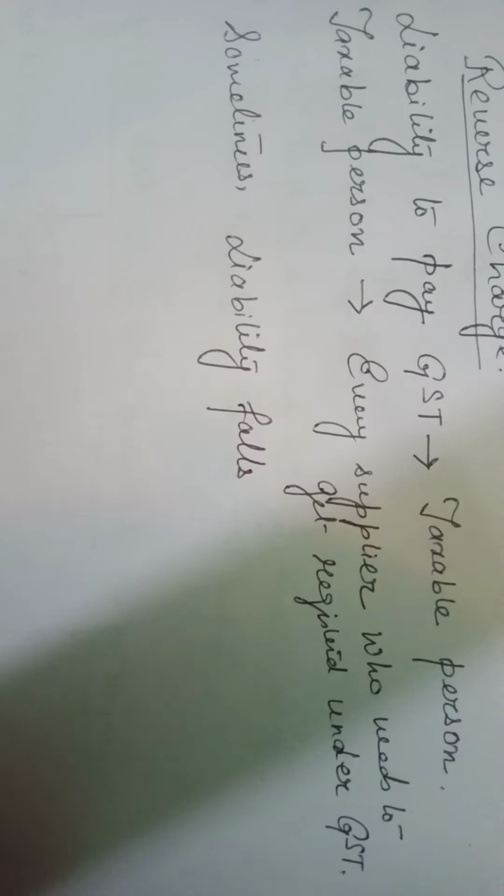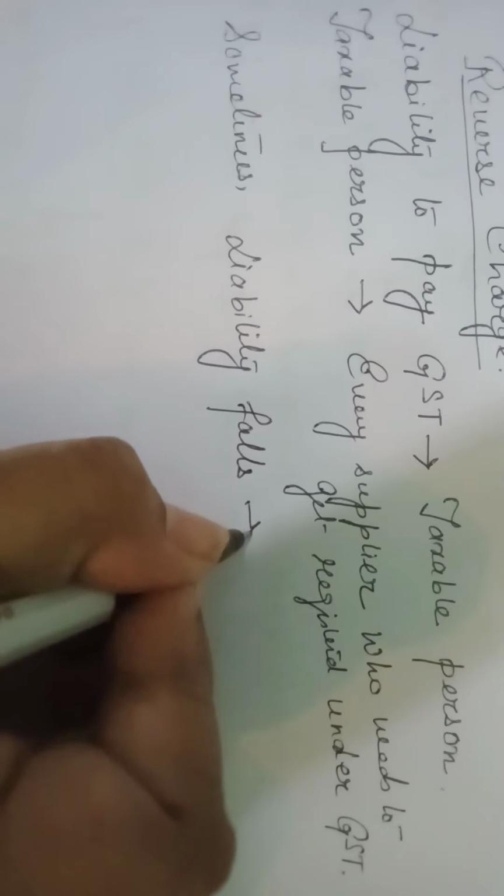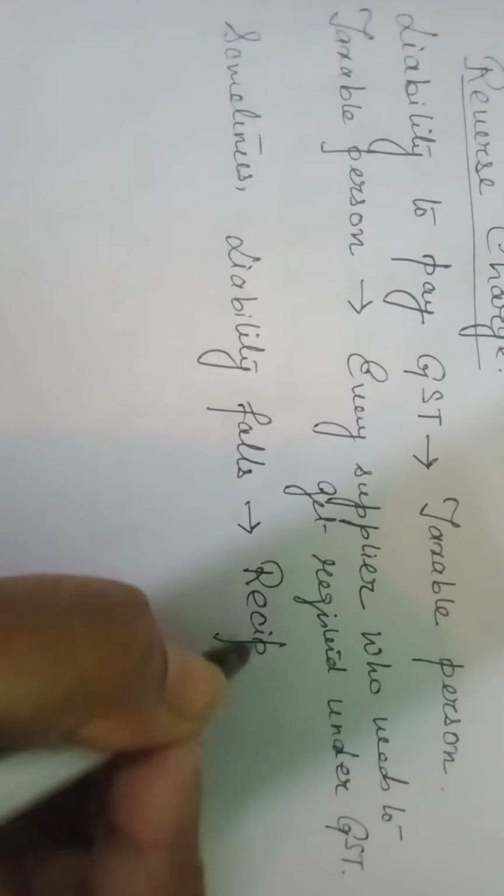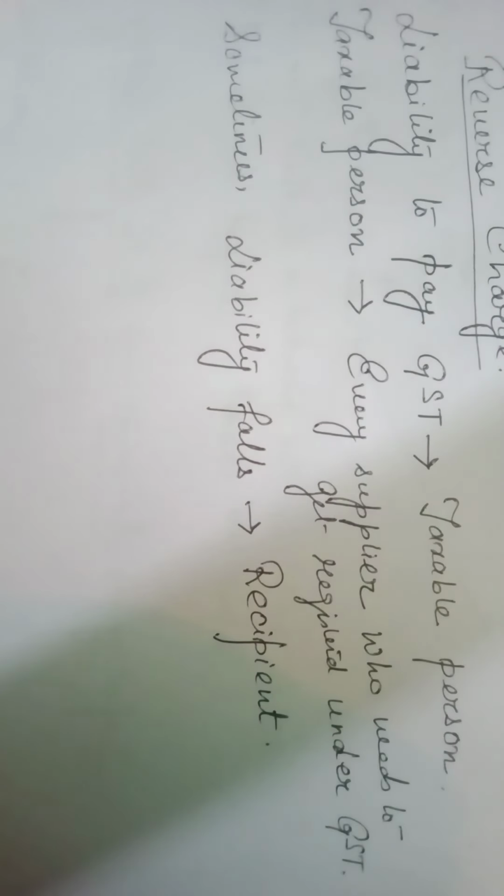That is, in our example, the owner of the restaurant. We are paying the bill and the tax amount to the restaurant owner, but the restaurant owner is liable to go and deposit it to the government. But sometimes liability falls on the recipient, that is you and me. When you are going to the restaurant, we are the recipient of the services.